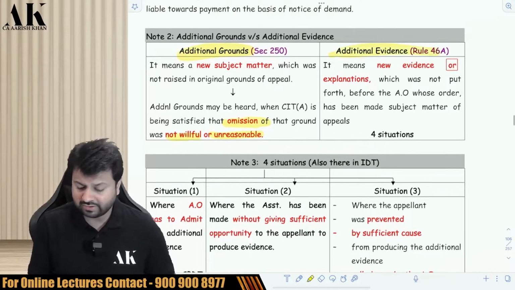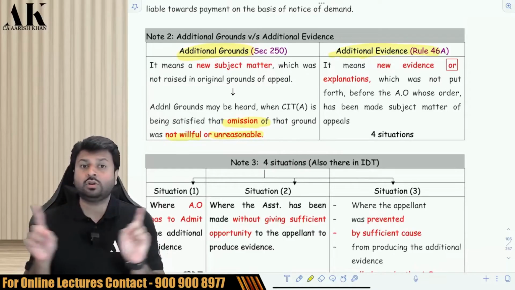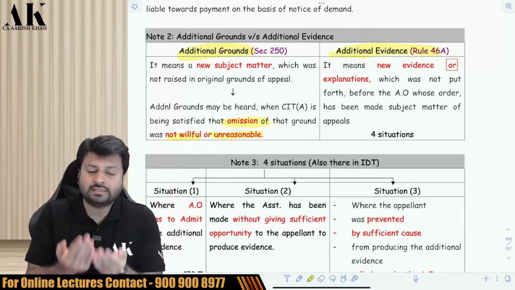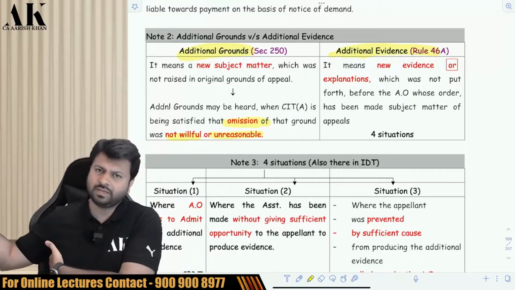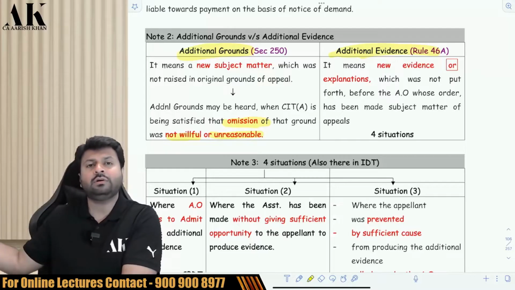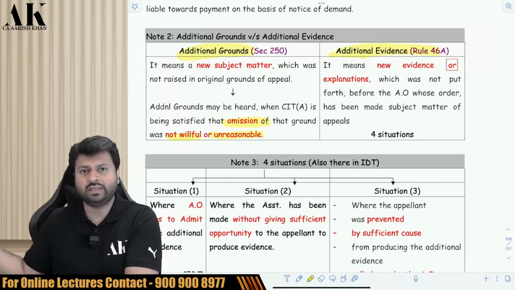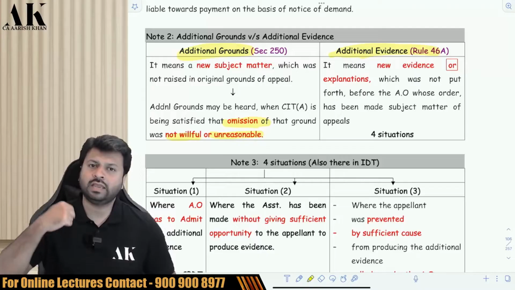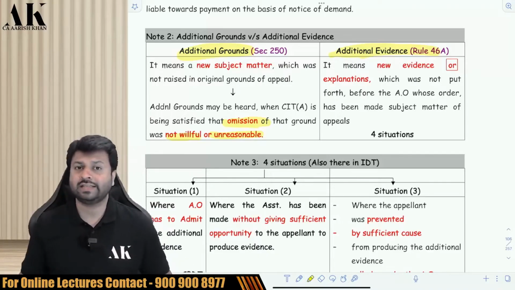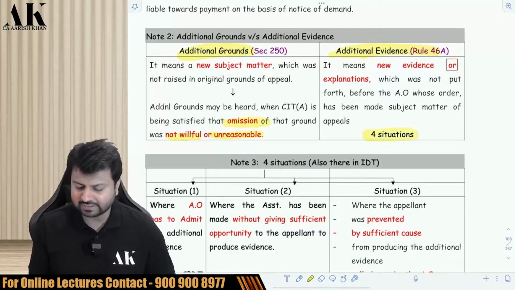Now what is additional evidence? Additional evidence is not a new ground. It is the same ground, in respect of which there are some new evidences which you want to put. Suppose there was some depreciation which was disallowed by the AO earlier, so you appealed against that. Now you were not able to put forth the evidences in front of the AO earlier, so now you are putting forth the evidences with respect to the same matter in front of CIT appeal. That is known as additional evidences, and additional evidences can be given in 4 circumstances as per rule 46A.